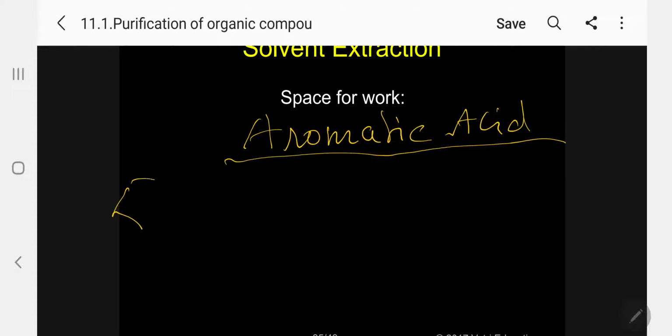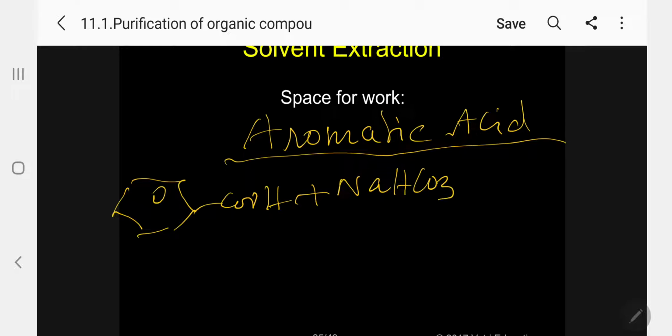Let me take benzoic acid. We are treating it with sodium bicarbonate. Both naphthalene and benzoic acid are present in the ether solution, and I am mixing the ether with the aqueous saturated solution of sodium bicarbonate.